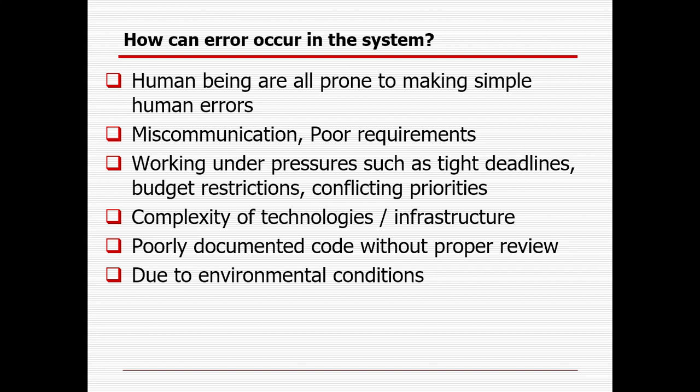Sometimes the environment wherever you are doing the testing is not adequate. Sometimes the technology is very complicated, or no adequate resources are available. Sometimes there is miscommunication. Suppose the customer asks you to create a 5-story building, but you create a 6-story, 3-story or 4-story building. So you are deviating. There is a communication gap, and you are not able to understand the thing properly.